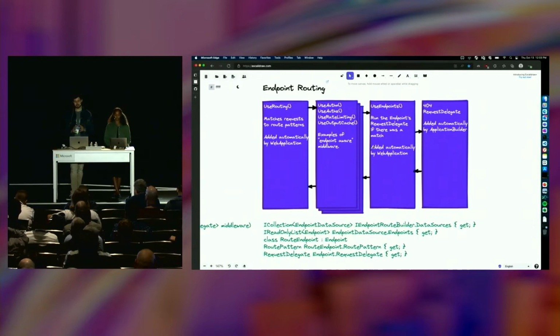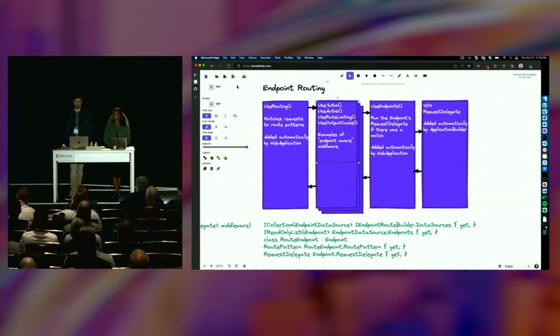So the advantage of doing the route matching before most of the middleware that you would add manually is that this allows things like use authorization, use rate limiting, use output cache to look at the metadata on the route. So what this means is if you have require authorization on your endpoint, you call MapGet.RequireAuthorization, or you just add an authorize attribute, right? Those are all things that this middleware can expect.